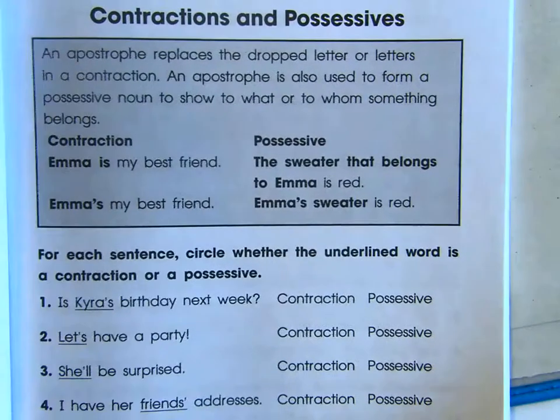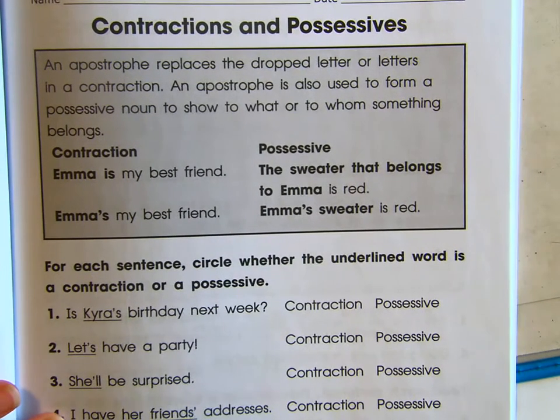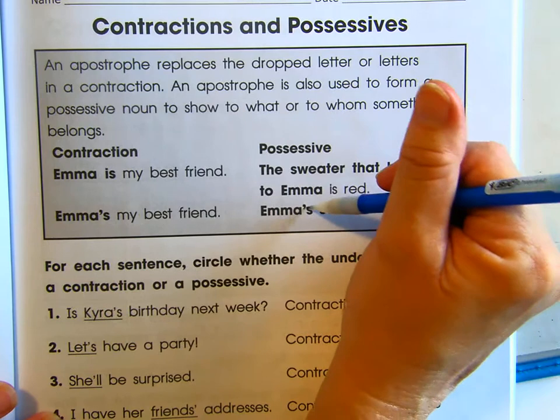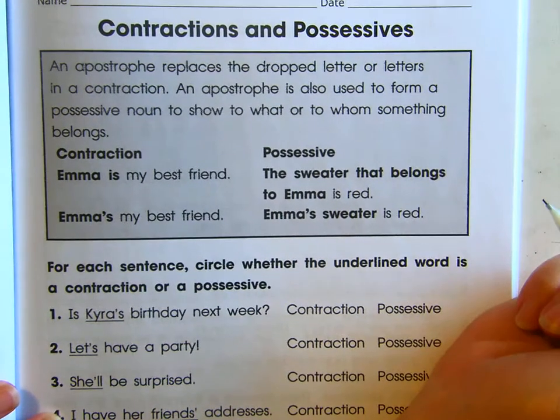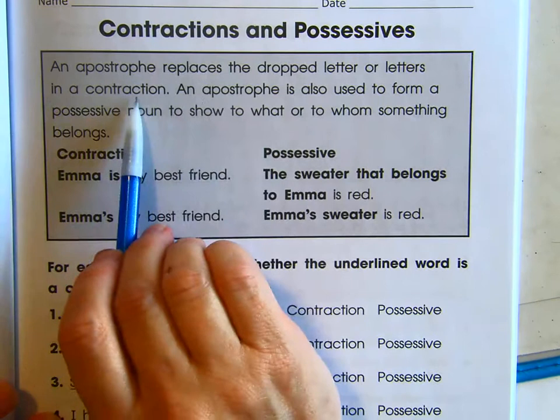We're still talking about contractions, but now we're going to also compare them with possessives. So a possessive also has apostrophe S. An apostrophe replaces the dropped letter or letters in a contraction.